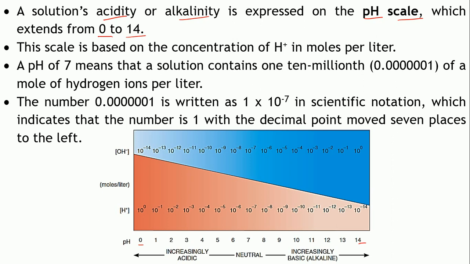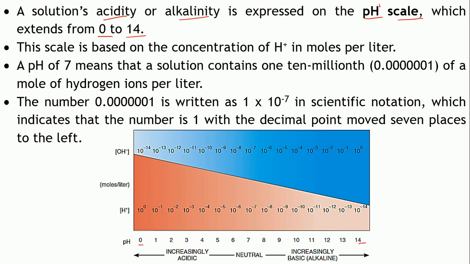As for example, you can consider the urine. It has a slightly acidic pH, right? Is it neutral? No, it is acidic in nature. Your blood is neutral in nature, right? It has a neutral pH. Likewise, different body fluids will have a specific pH which will determine its acidity, alkalinity or neutrality. So this is the pH scale.